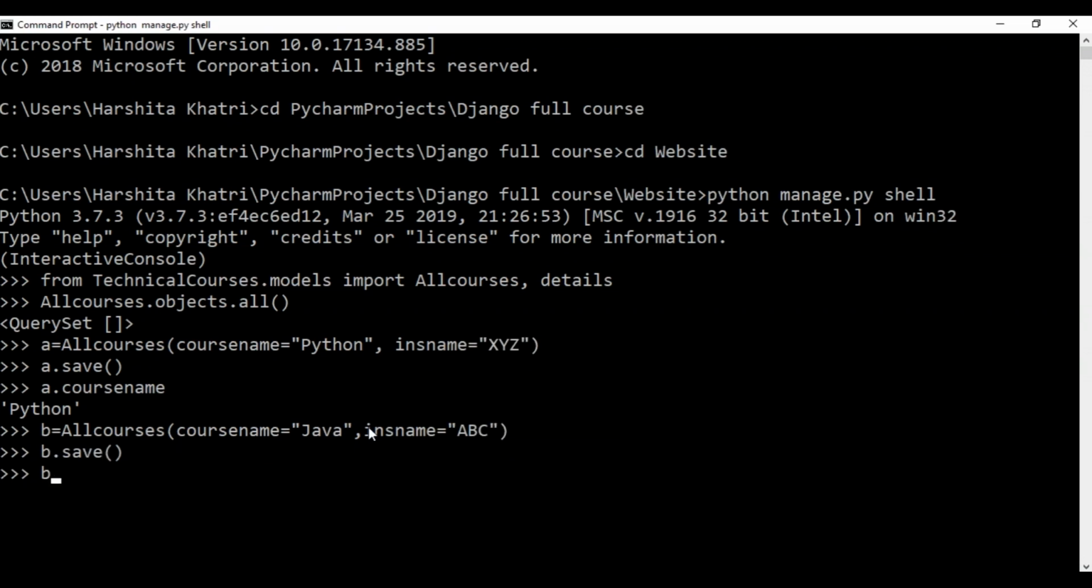And now, just to show you all what is present within B, I'll use b.coursename and hit enter. So as you can see, when I used a.coursename, I got Python. And when I used b.coursename, I got Java as my output.